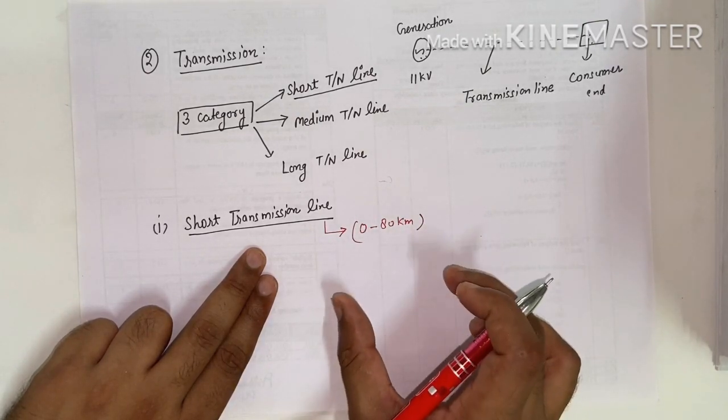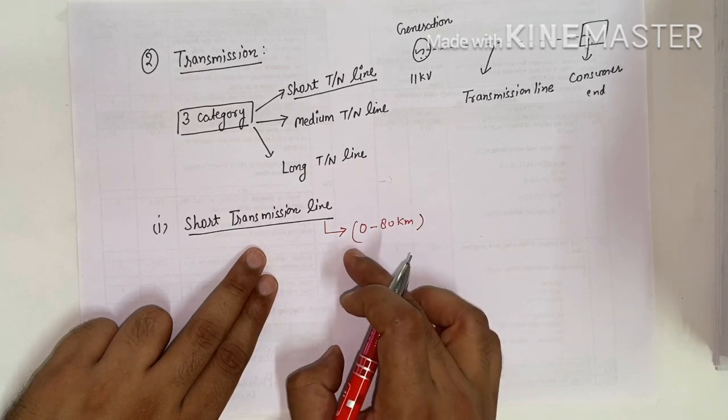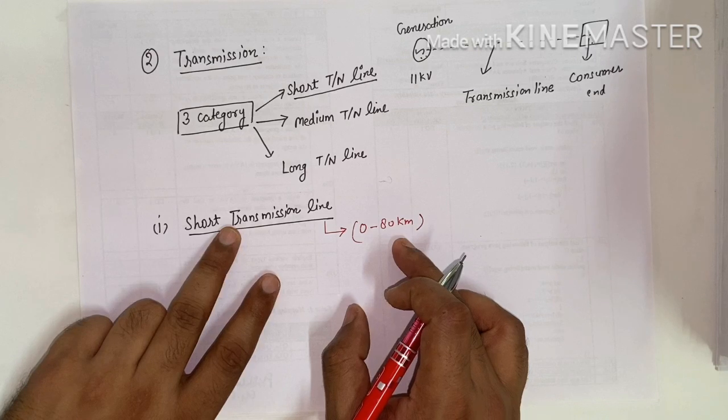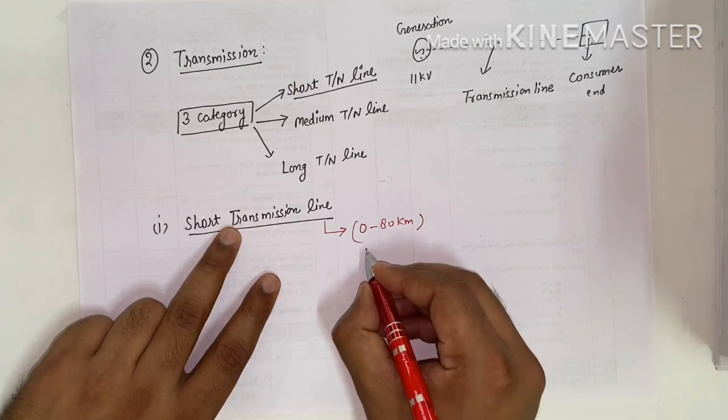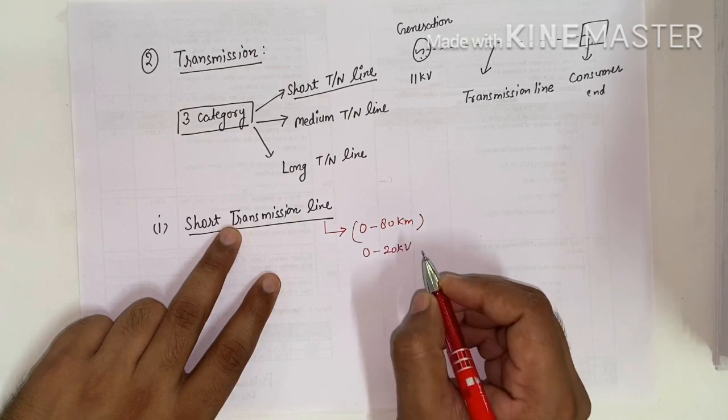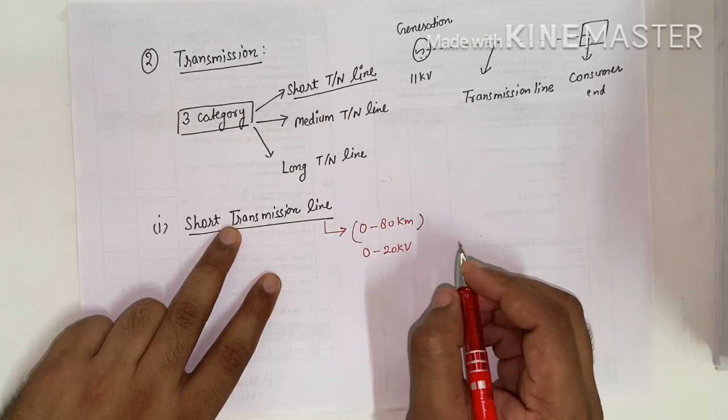If the length of the transmission line lies between 0 to 80 kilometer, we classify it as a short transmission line, or in terms of voltage, 0 to 20 kilovolt.